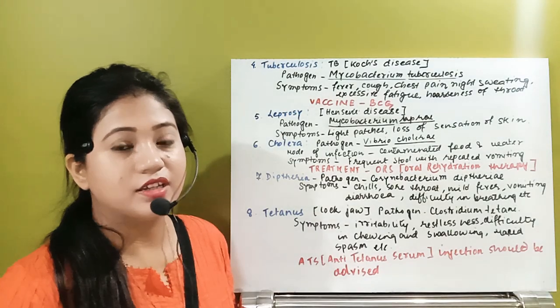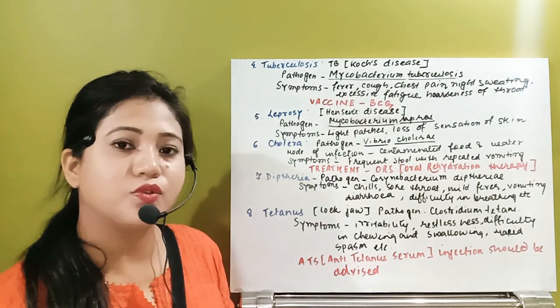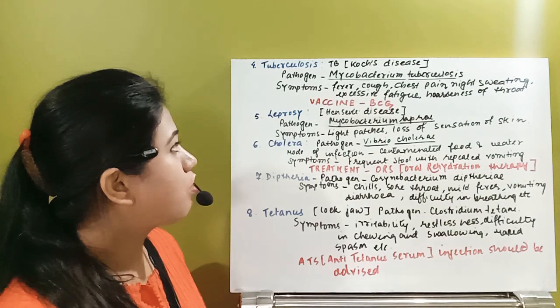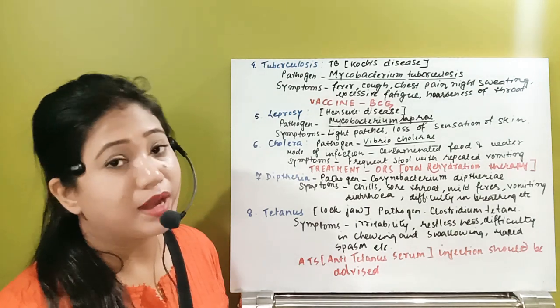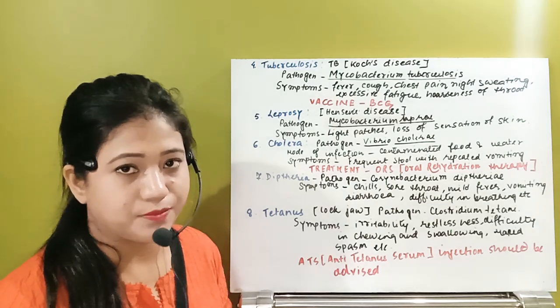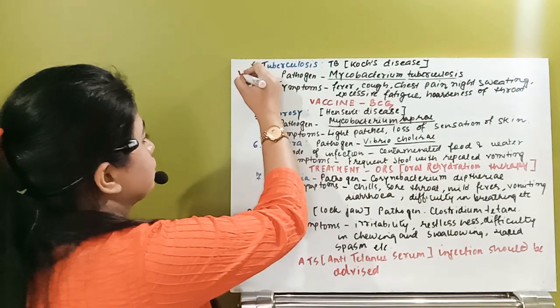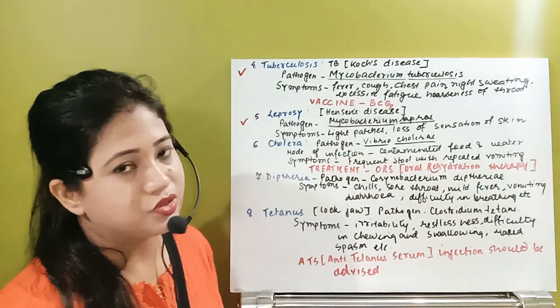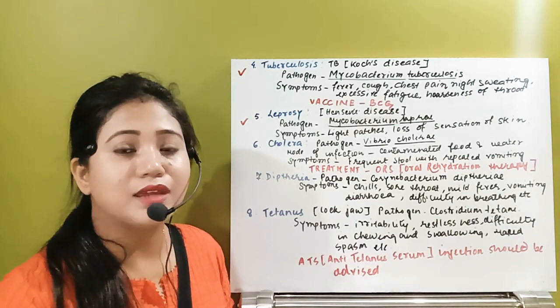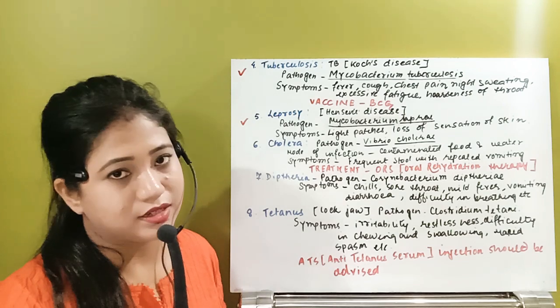The next disease is tuberculosis, which we also commonly call TB. What is the causative organism? This is Mycobacterium tuberculosis. Here we have two diseases: one is tuberculosis and the second one is leprosy. Both these diseases are caused by the same genus, that is Mycobacterium.